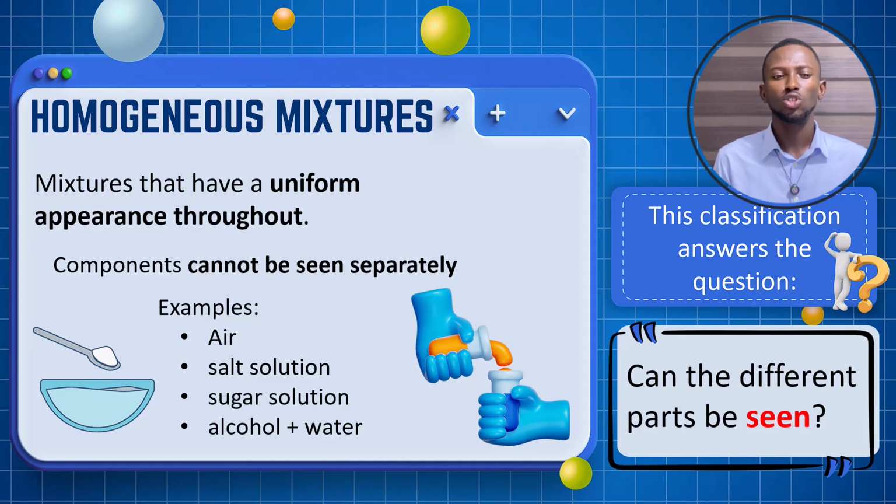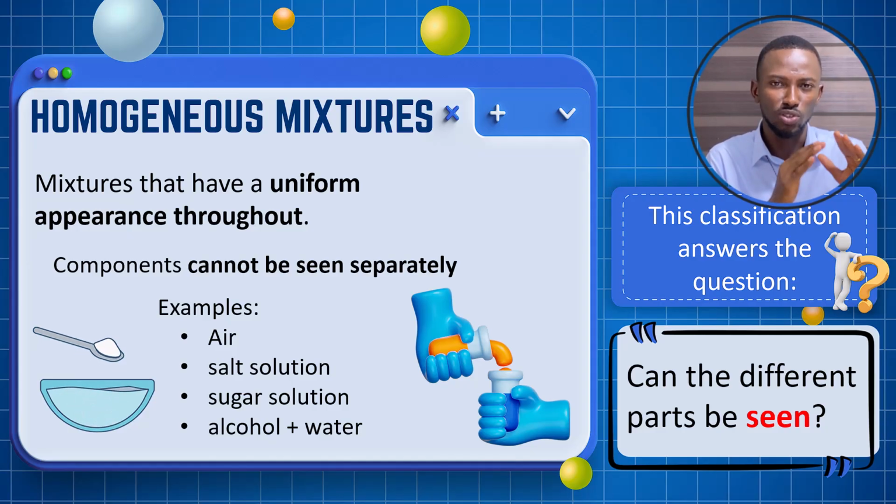But here's the point. You cannot see the individual components of this mixture as separate components. It just looks as if it now has a uniform appearance throughout. So that is what we refer to as a homogeneous mixture.